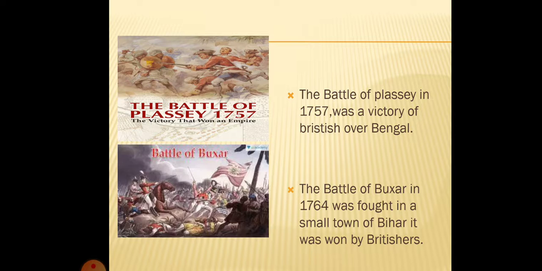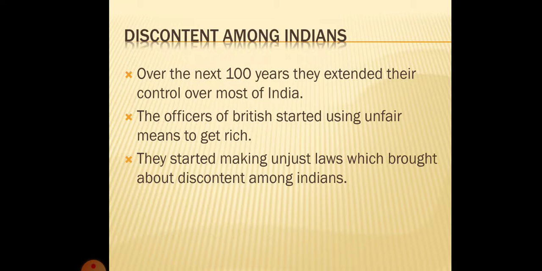The Battle of Plassey took place in 1757 and it was a victory of the British over Bengal. The Battle of Buxar, which was fought in 1764, was fought in a small town of Bihar. It was also won by the Britishers. Over the next 200 years, the Britishers expanded their rule over the whole of India. When they came to rule India, they started making some unjust laws which made Indians very unhappy. They also used unfair means to become rich.